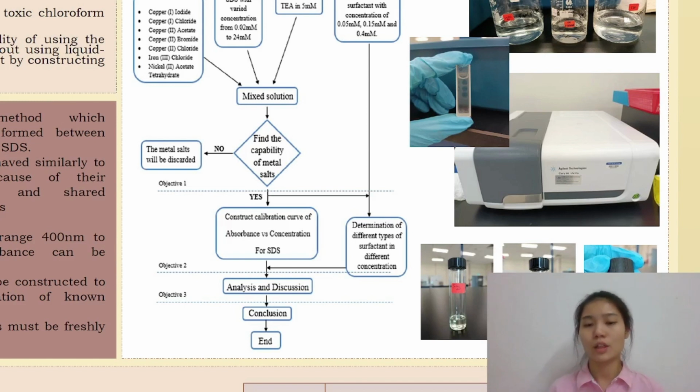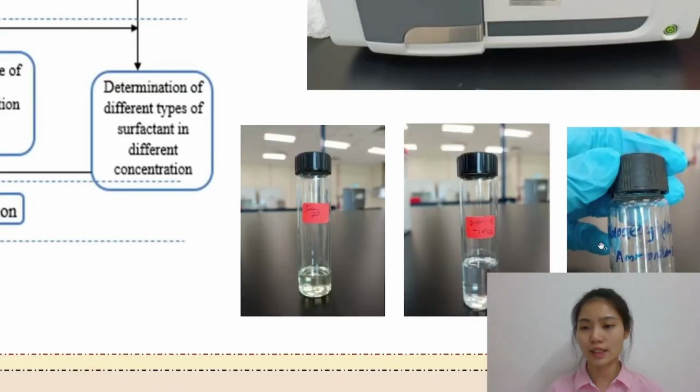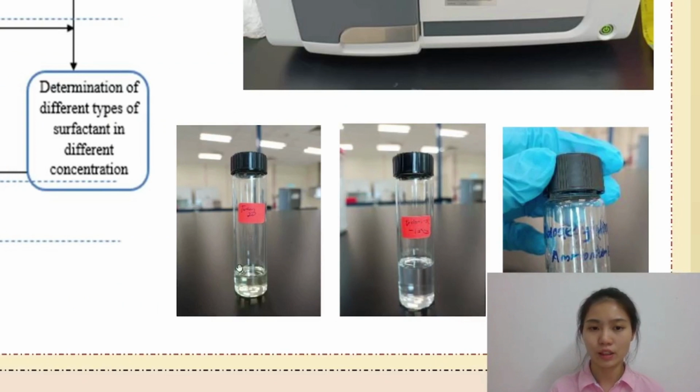In the meantime, determination of different types of surfactant in different concentrations will be carried out. This is an example of the different types of surfactant, which are Tween 20 and Triton X-100. They are both non-ionic surfactants, and DDAB is a cationic surfactant.